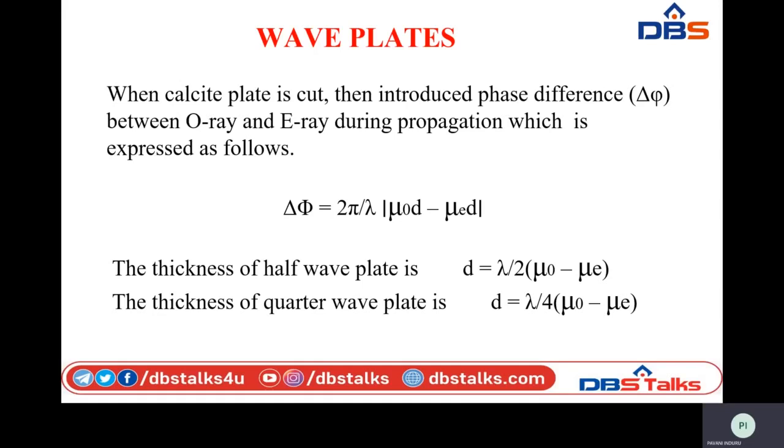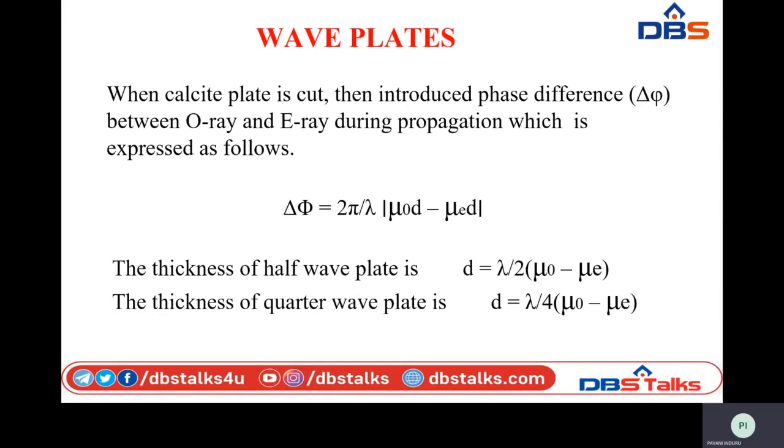That means the difference of the refractive indices is multiplied by half of the wavelength. That is why it is known as the half wave plate. In the quarter wave plate, we multiply the difference of refractive indices of ordinary and extraordinary rays by a quarter wave, that means λ/4. That is why it is known as the quarter wave plate.